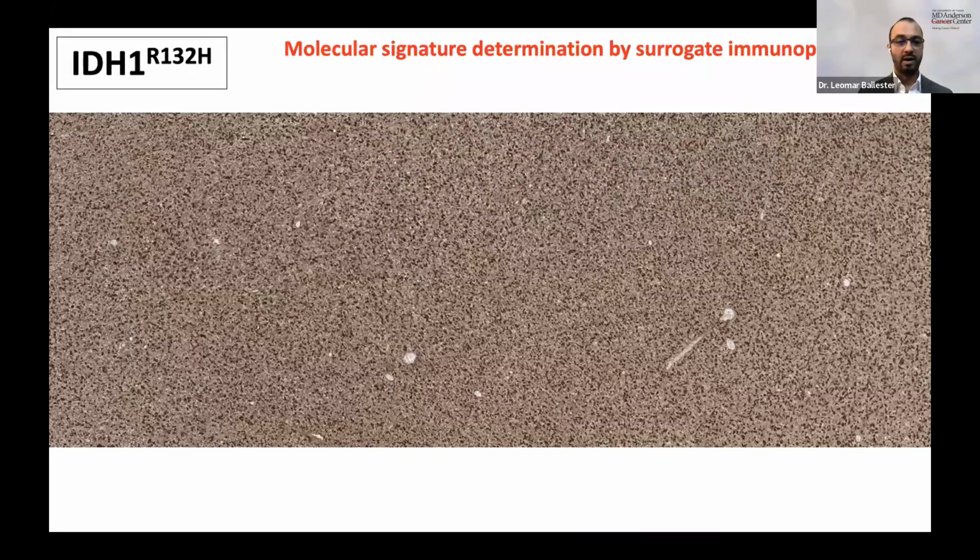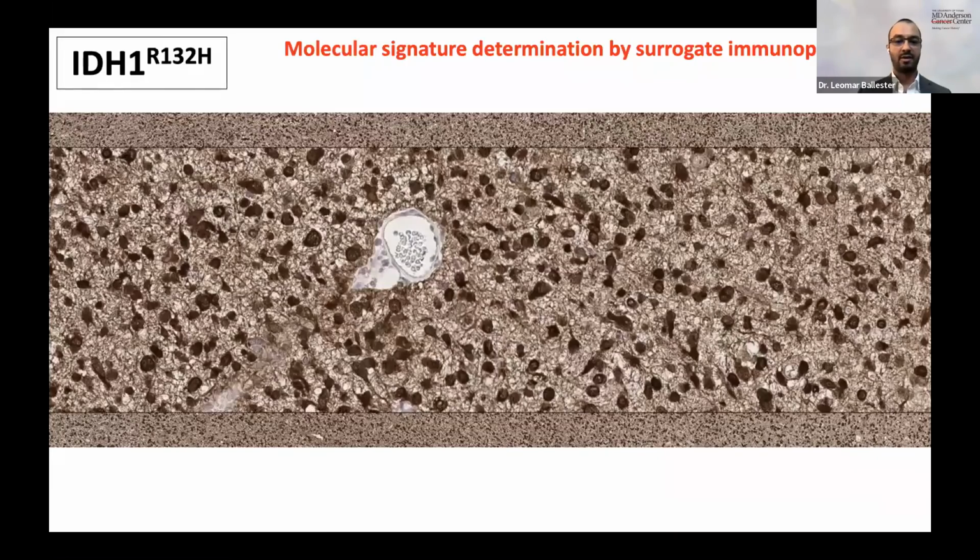Now, here we can see the IDH1 R132H immunohistochemical stain. So there's strong and diffuse expression by the tumor cells for this mutant protein. Here you can see at higher magnification, the tumor cells express the IDH1 mutant protein. However, this blood vessel in the center, the endothelial cells, do not express IDH1 R132H mutant protein. So the mutation is not present in the endothelial cells, it's present in tumor cells.